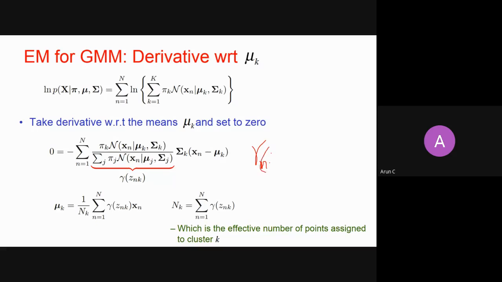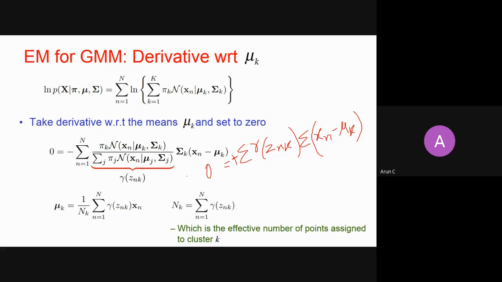Then you multiply with (xn minus mu k), and it is a summation, and it equals 0. There is a negative here, so you multiply both sides by negative, and this negative will become positive.